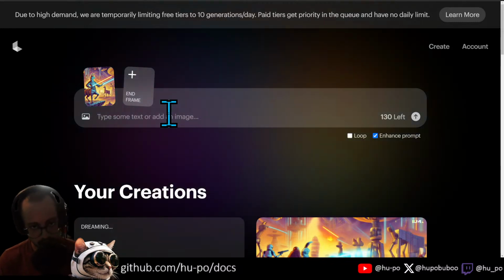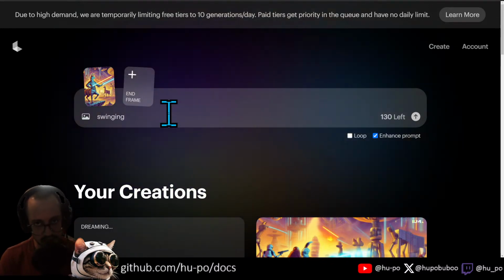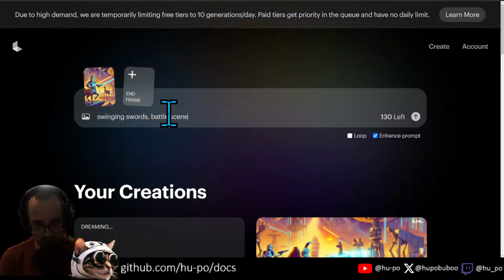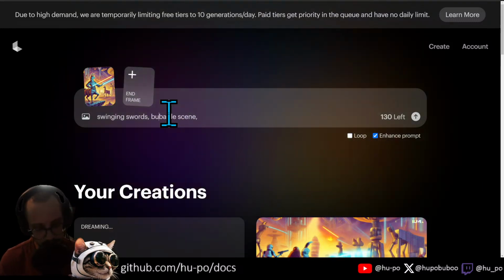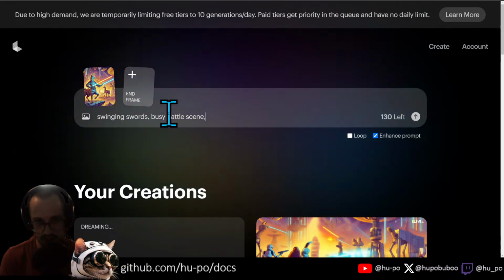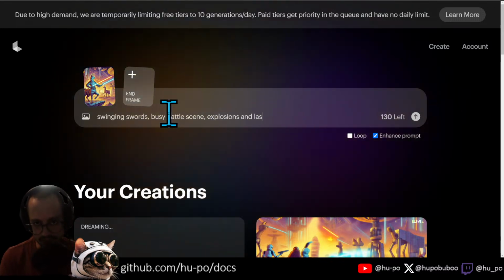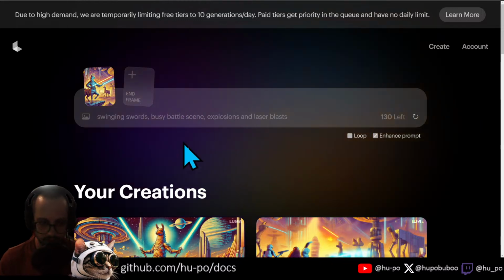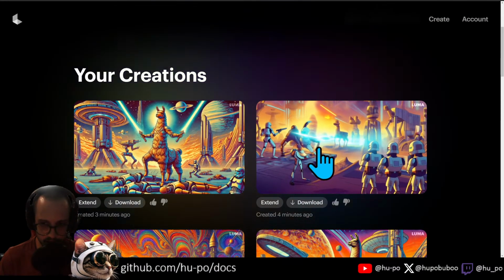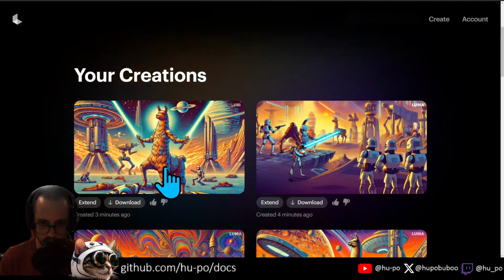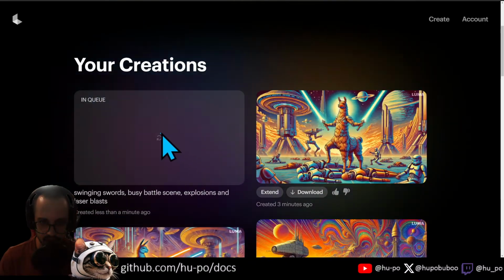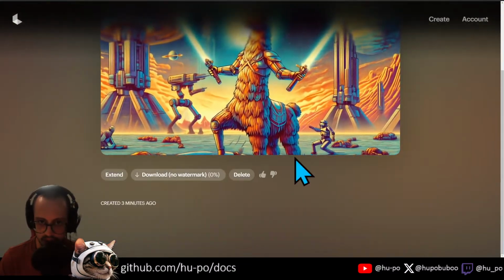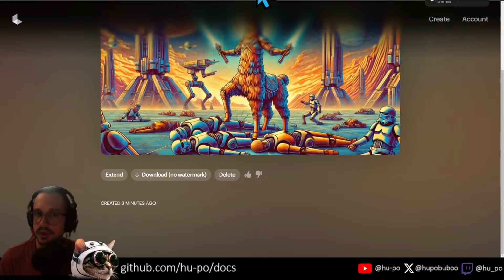Let's do swinging swords, busy battle scene, explosions and laser blasts. So we're going to try the same image but with an actual prompt. I like this one. This one is kind of a slow zoom in. I think that's good. I'm gonna put that one in.